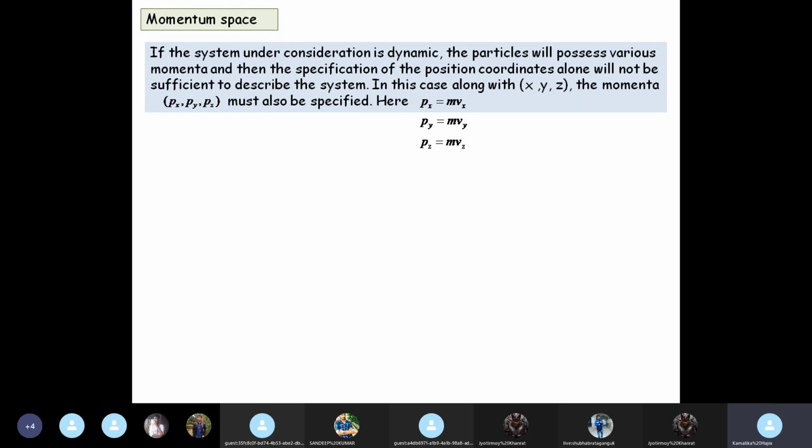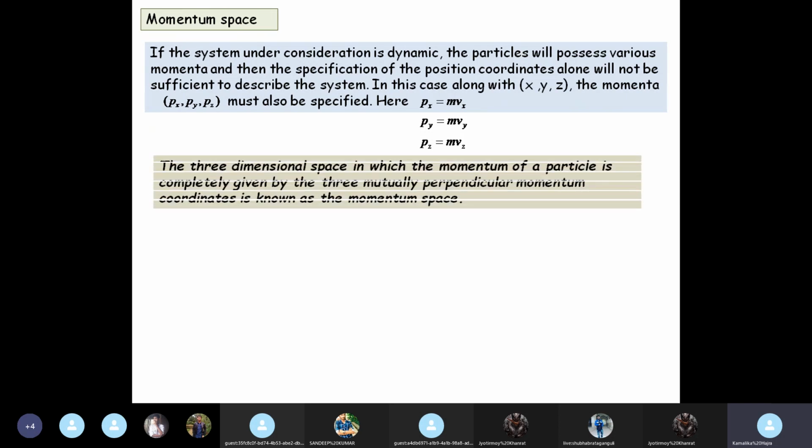And then the specification of the position coordinates alone will not be sufficient to describe the system. In this case, along with the position coordinates x, y, z, the momentum coordinates px, py, pz must also be specified, where we all know that px is the momentum along the x-axis, mvx, py is mvy, pz is mvz. Okay.